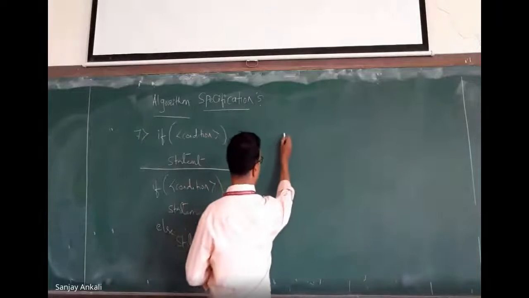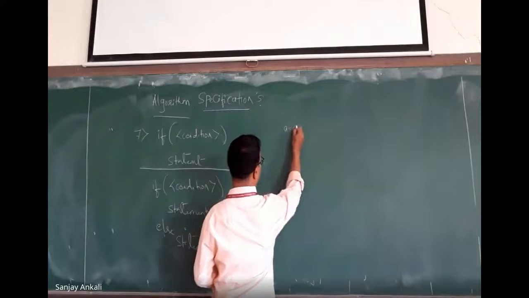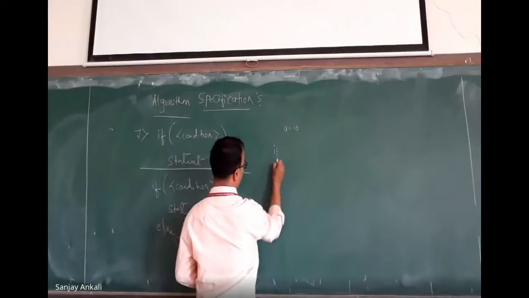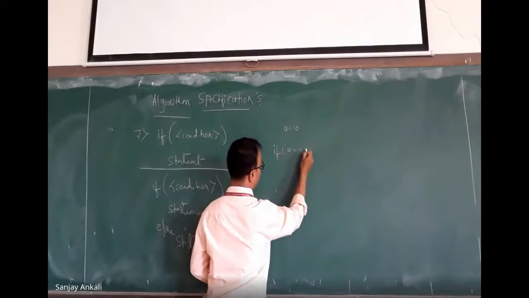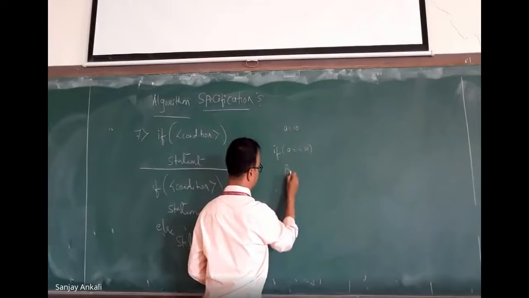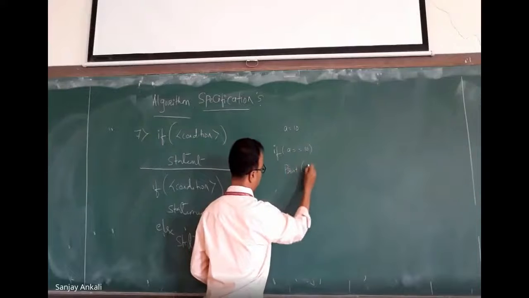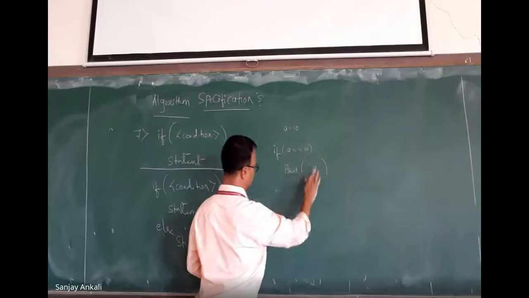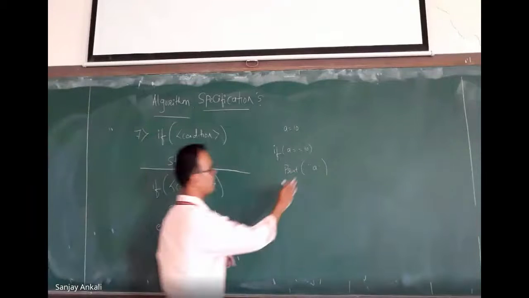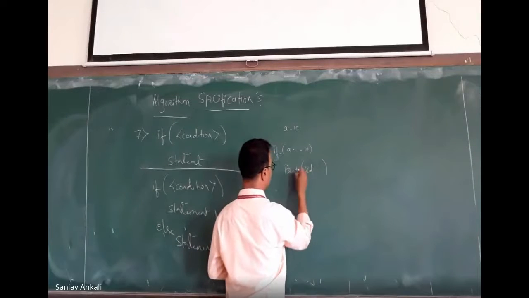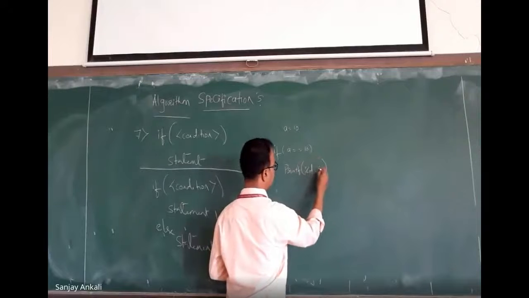Say for example, let us assume that the value of A is 10. If A is equal to 10, print the A value. Can anybody tell me what is the output of this? We write something like this in C, printf percentage d.